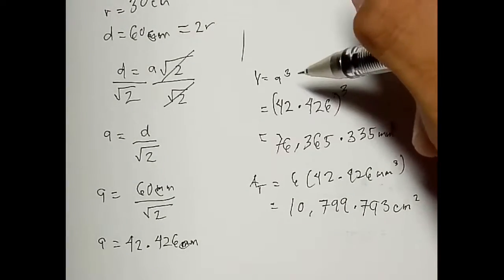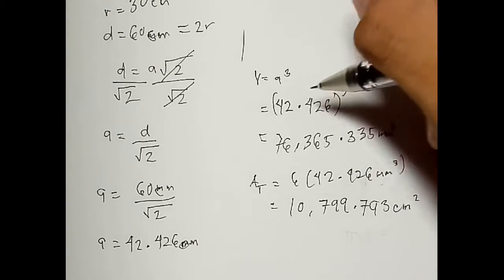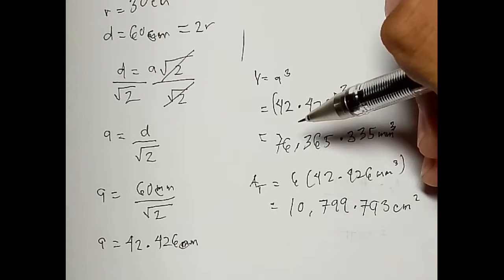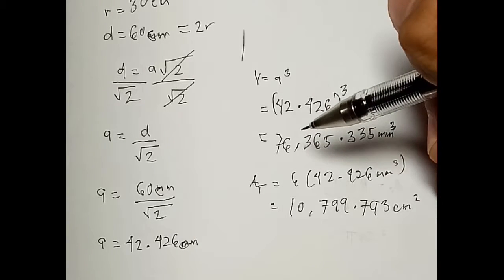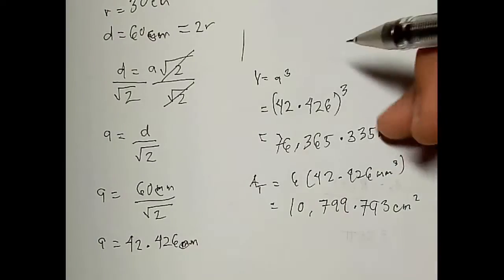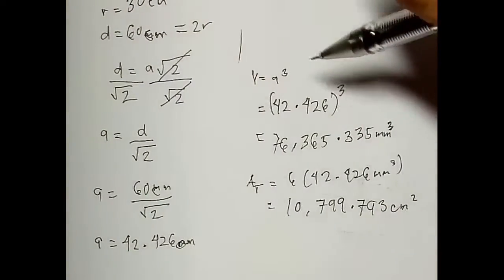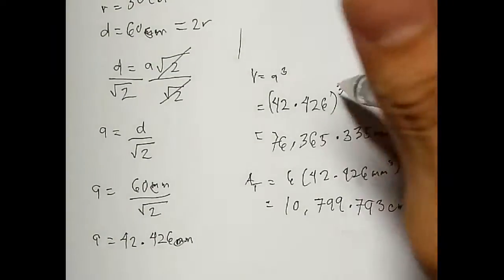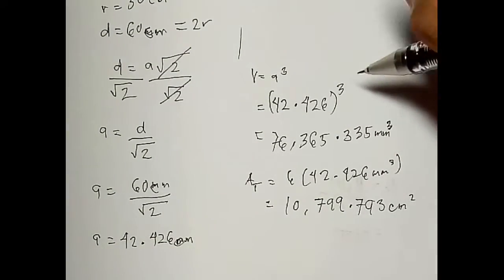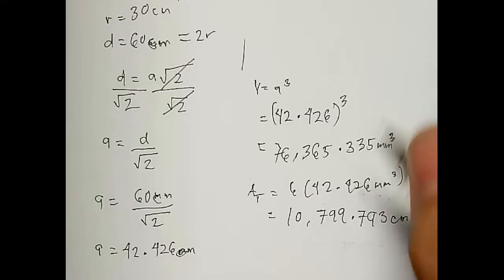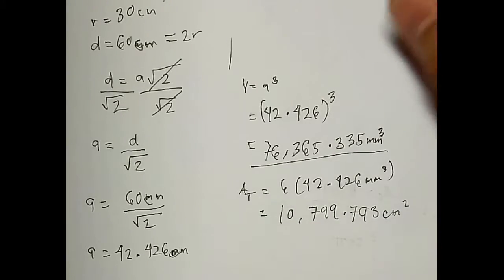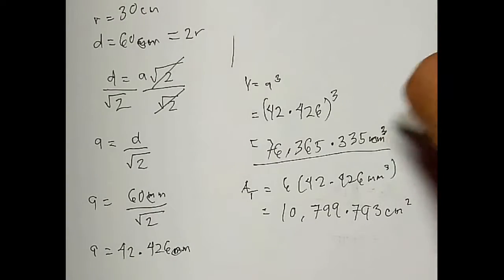Now, since we have the value for a, we can also get the volume and the total area of the largest cube of wood. For volume, we have the formula a cubed, and by substitution, we get 76,365.335 cubic centimeters.